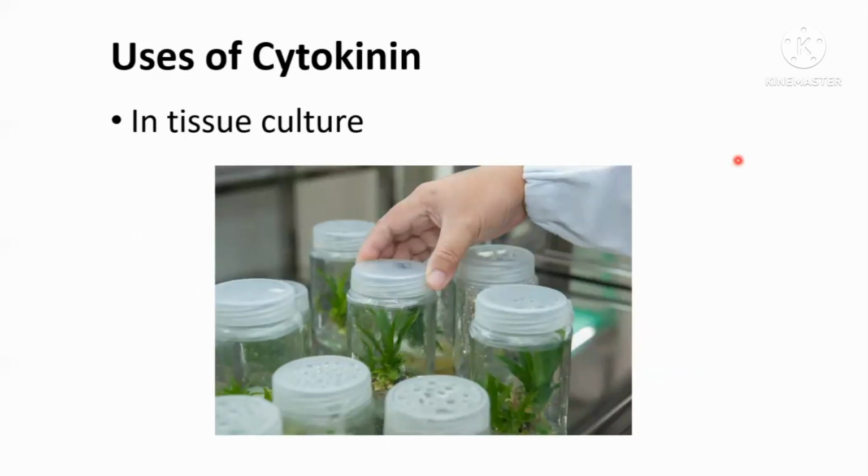In tissue culture, we take a small part of a plant, let's say a piece of leaf, and convert it into a callus, and from the callus we obtain a shoot system and a root system.